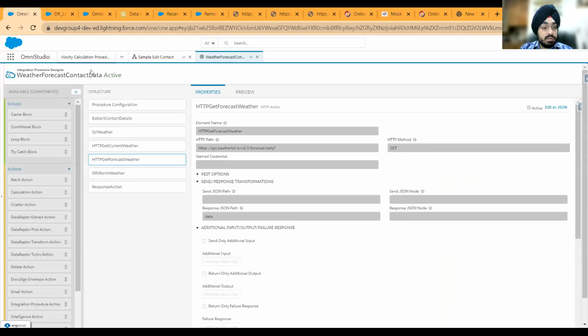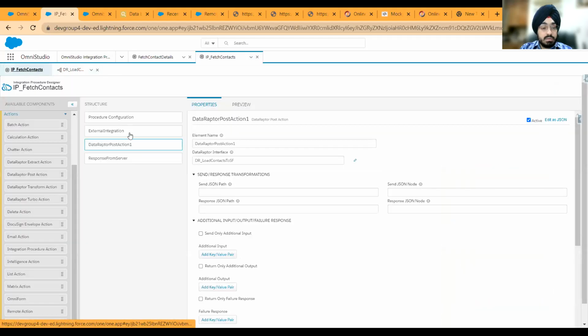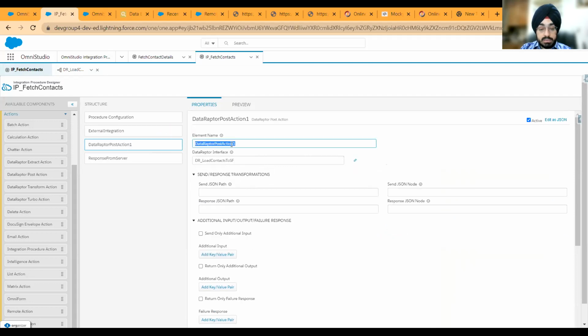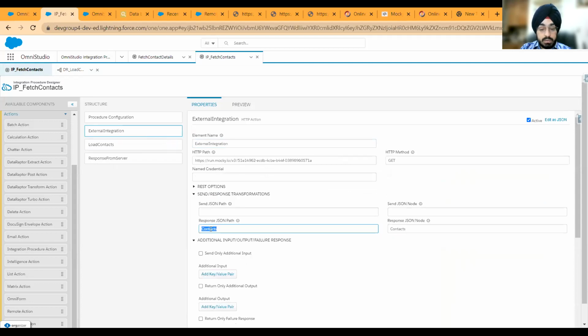So I will go back to my IP first. I am getting contacts from here. So I'll be getting contacts from here. I want to keep the contacts as it is. And then on the data raptor, I will change this name first of all, load contacts. And then I will just pass here. Or what I can do is I can avoid this for now. Let's avoid this for now.